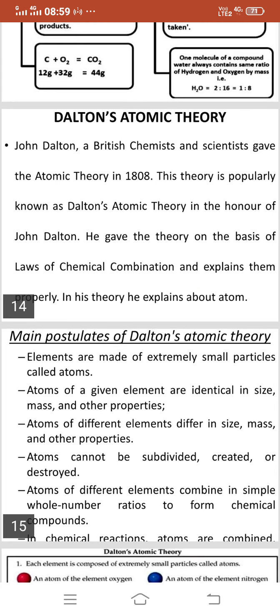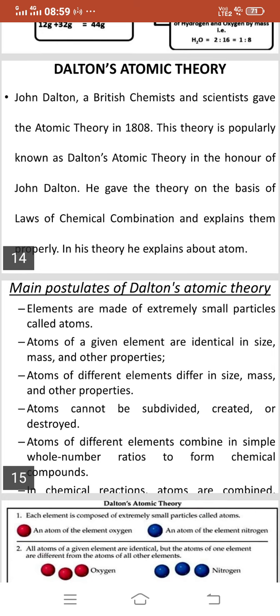So these are the main postulates of Dalton's atomic theory. First, elements are made of extremely small particles called atoms. Second, atoms of a given element are identical in size, mass, and other properties.